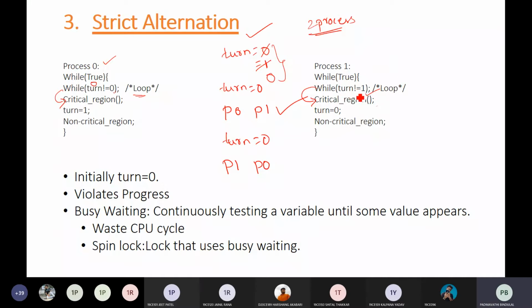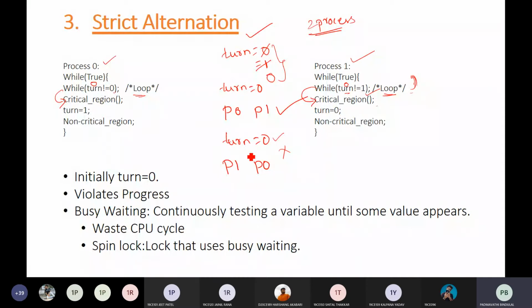Now while turn not equal to 1, so turn is 0 here, 0 not equal to 1, the condition is true. Condition true है तो आपको क्या करना है, loop में ही रहना है. Okay, you cannot do anything. If the condition is false, then only you can go to the critical section. But here 0 not equal to 1, the condition is true, so you are staying in the loop only and you are looping continuously. You are waiting for the turn to become 1. Okay, if the turn value is 0 and process 1 wants to execute first, that is not possible.